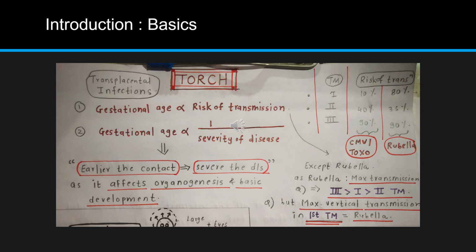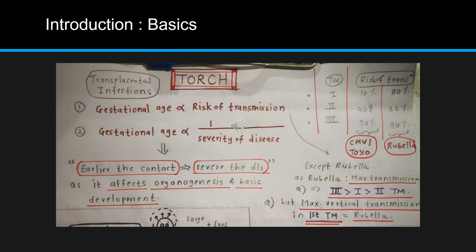Before beginning the actual explanation, let me start with basics. TORCH stands for T is Toxoplasma, R is Rubella, C is Cytomegalovirus, H is herpes, and O stands for other. Other as in other viruses or infections transmitted transplacentally, which can be varicella zoster or parvovirus B19 or anything else. So basically it is a short form to tell you about the infections.